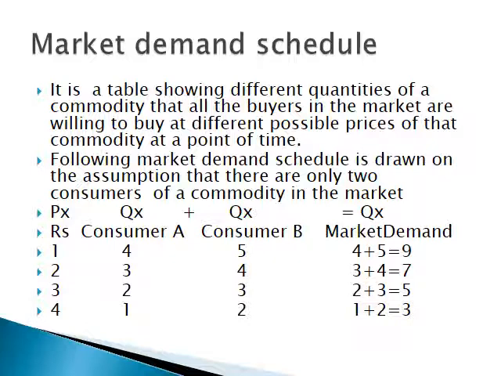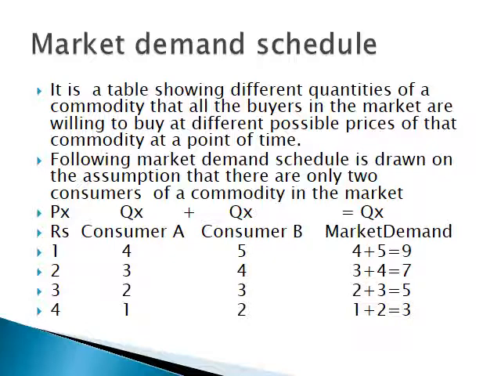Here the prices are given as 1, 2, 3, 4. At price 1, demand for commodity X by consumer A is 4 units, by consumer B is 5 units, and market demand is equal to 4 plus 5, 9 units. In this way, when price goes on rising, at price 4, the demand by consumer A comes down to 1 unit and by consumer B to 2 units.